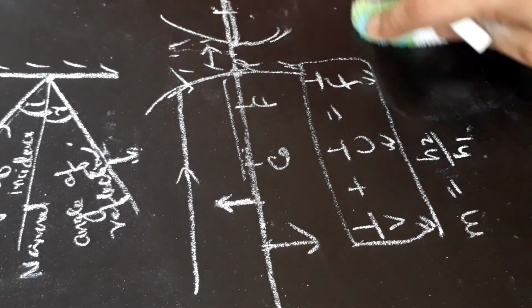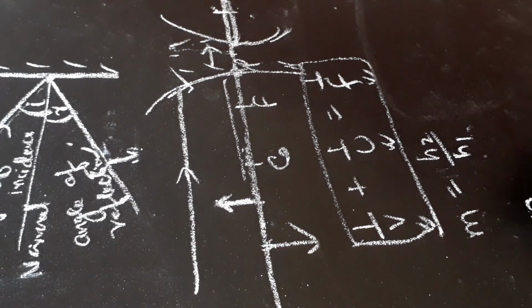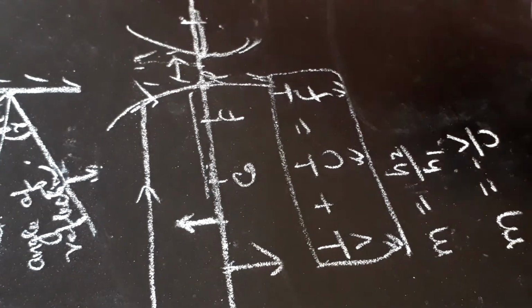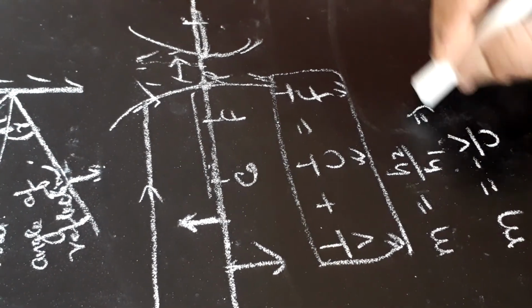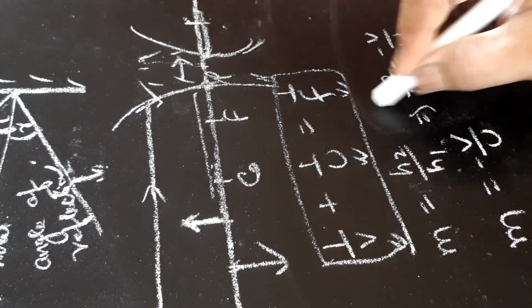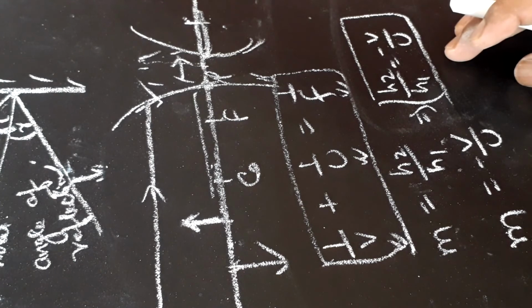There is another formula of M, that is minus V by U for mirror. If we combine these two, we get M equals H2 by H1 is equal to minus V by U. This is also used while solving numericals.